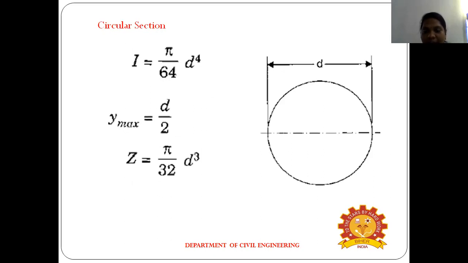It has a small diameter. First you write the I formula, the moment of inertia: I equals pi divided by 64 d power 4. Next you write the y max formula. y max is d divided by 2. So Z equals I divided by y max, which is pi divided by 32 into d cube.